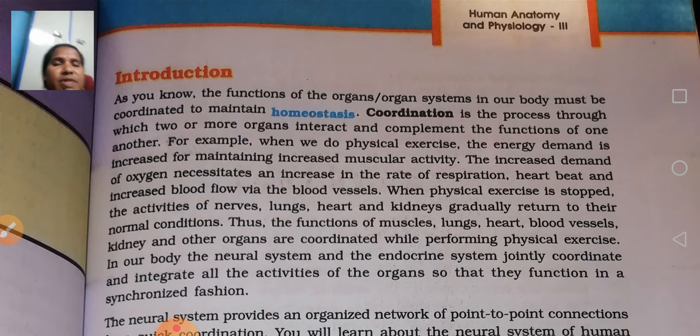When we do physical exercises, the demand for oxygen flow increases automatically, and blood vessels flow more. Respiration rate and heart rate automatically go up. When we stop the exercise, everything returns to normal conditions. Thus the functions of muscles, lungs, heart, blood vessels, skin, and other organs are coordinated while performing physical exercises in our body. The neural system and the endocrine system jointly coordinate and integrate all the activities of the organs so that they function in a synchronized fashion.